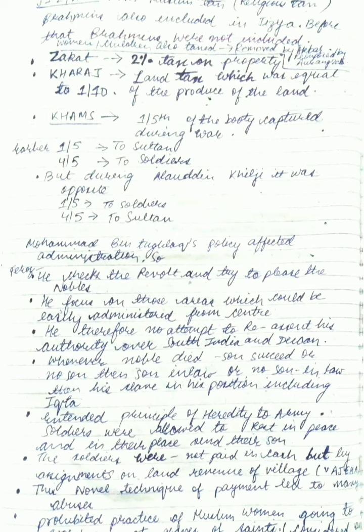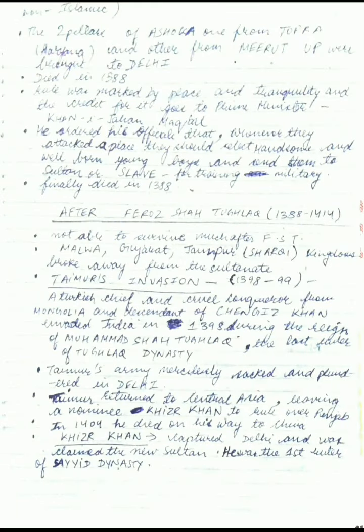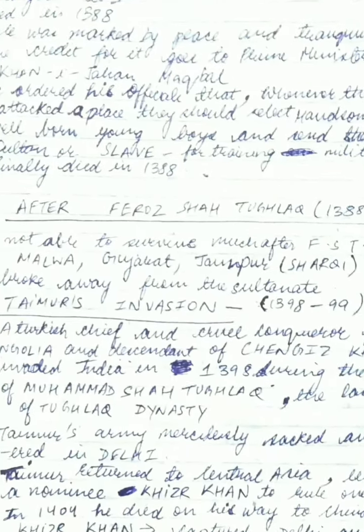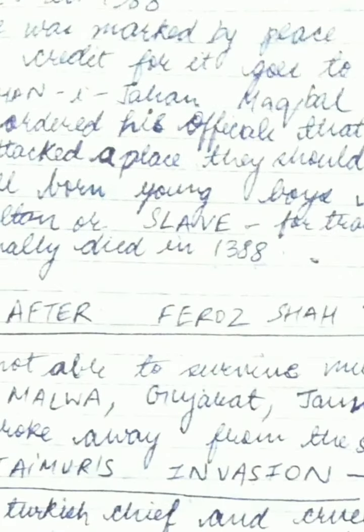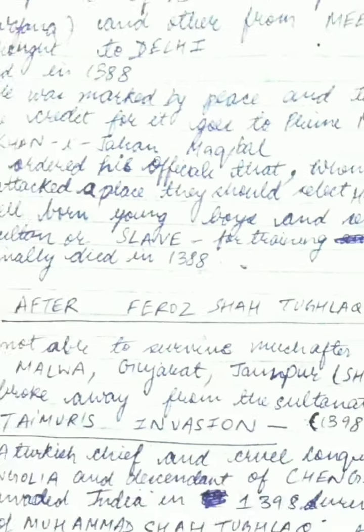His Prime Minister was Khan-i-Jahan Makbal, and Firoz Shah Tughlaq was a very great ruler, and his rule was marked by peace and tranquility. A lot of credit for this goes to the Prime Minister Khan-i-Jahan Makbal.